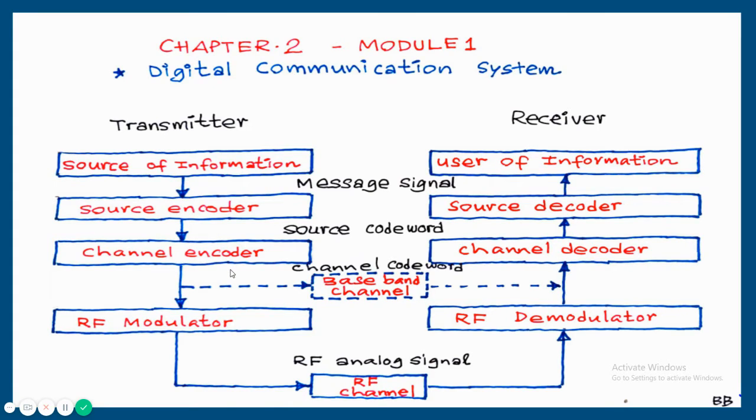These ones and zeros can be transmitted directly to the receiver system using a physical transmission medium. That type of transmission is called baseband transmission, and the channel is called baseband channel. So the only restriction is there is no wireless transmission possible. This should be a wire communication. Baseband channel is always a wire channel.